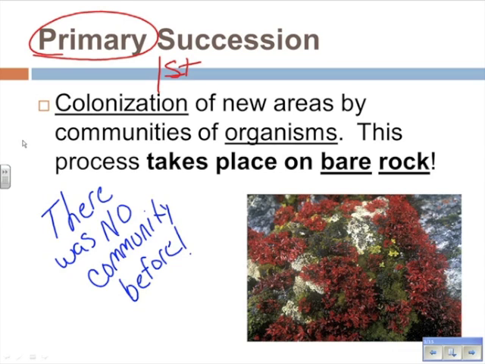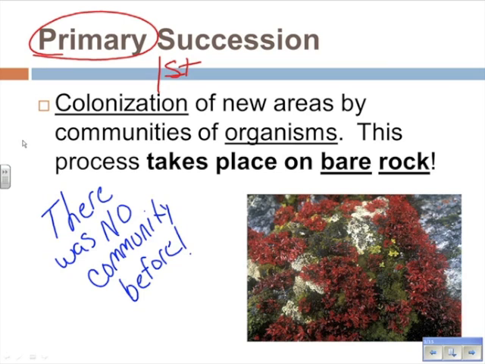Now, in this case, we're going to have new organisms that are going to come into an area. Usually this area is just bare rock. That's all it is. There's no trees, no grasses, no soil even. It's an area of just bare rock, and we have organisms that come in and they start to colonize.